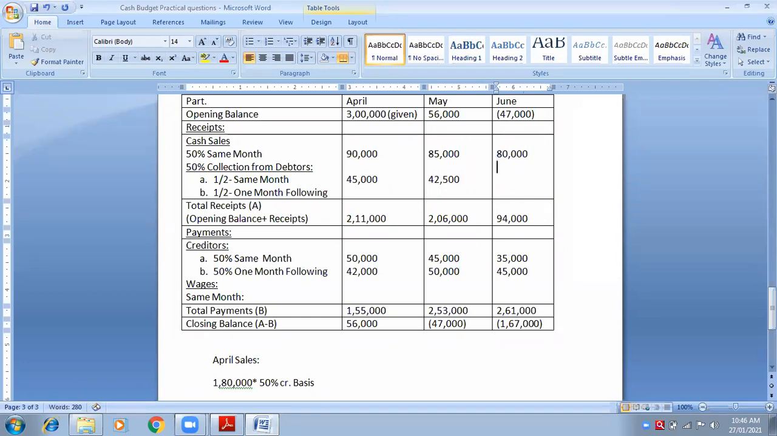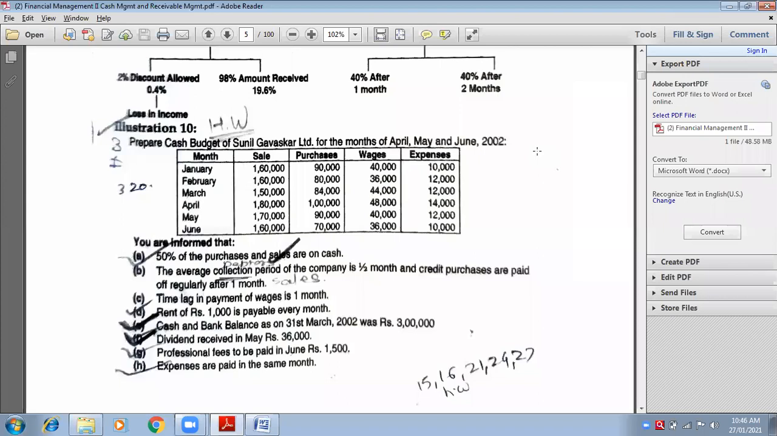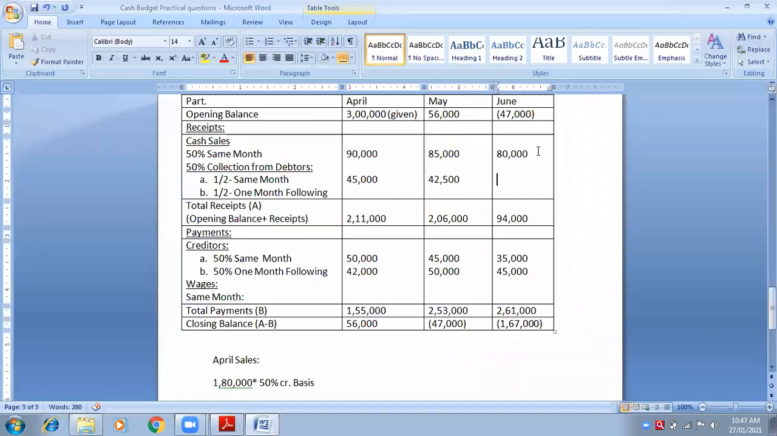So same way with June. For June, same month is June, and the June sales is 1,60,000. So first you have to take 1,60,000 into 50 percentage, and that amount has to be divided. 50 percentage is how much? 80,000. So 80,000 divided by 2 is how much? 40,000. Very good. So here you will write 40,000.